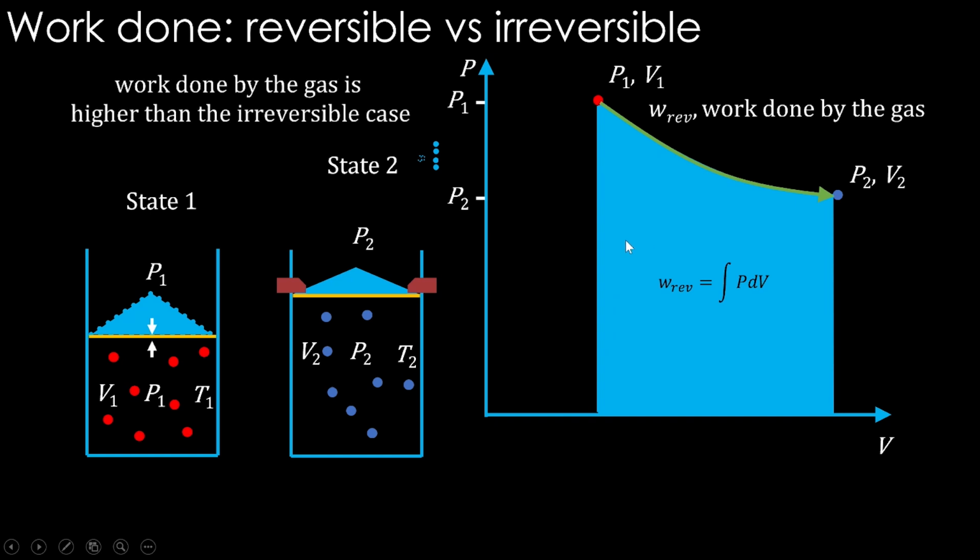Initially, the work done by the gas is higher than in the irreversible case. In the irreversible case, we saw only up to this much. W irreversible is only this much. So this much extra work can be extracted in the reversible case. So this much work is lost in the case of an irreversible process.